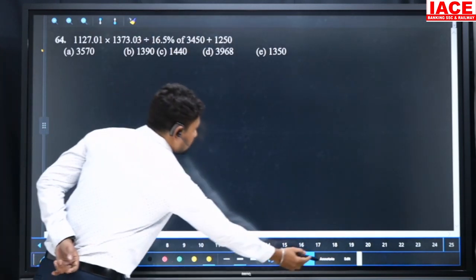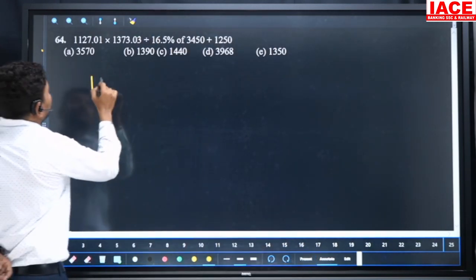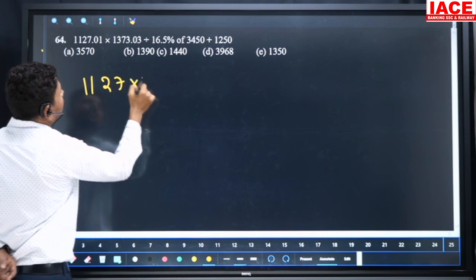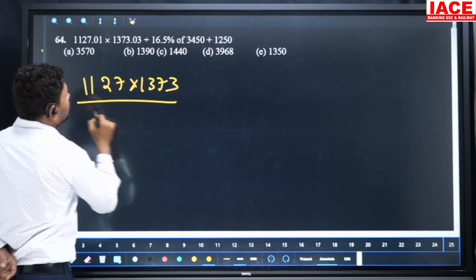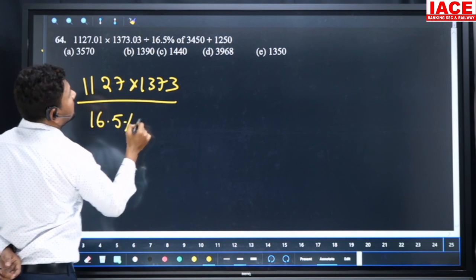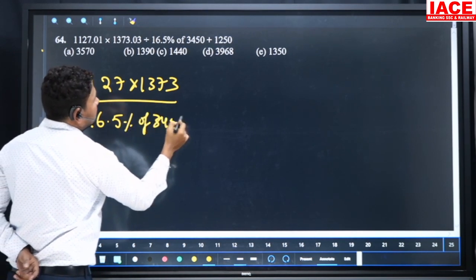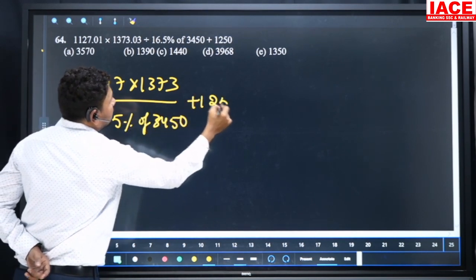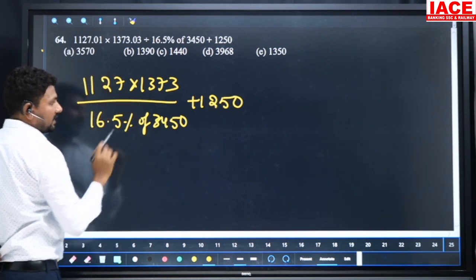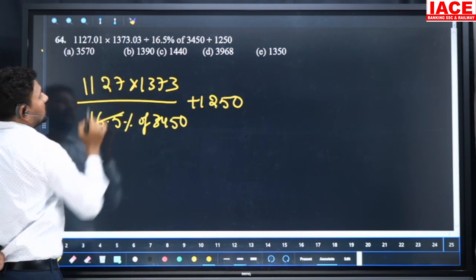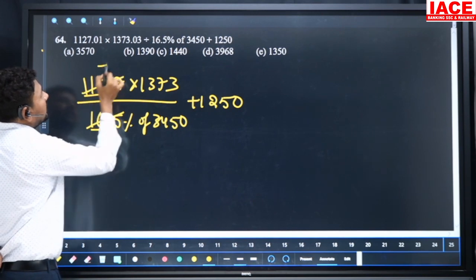And next, here 1127 we can write 1127 into 1373, and 160.5 percentage of 3450 plus 1250. And 165, I am taking directly. 165 to 1127, how many times? 7 times.